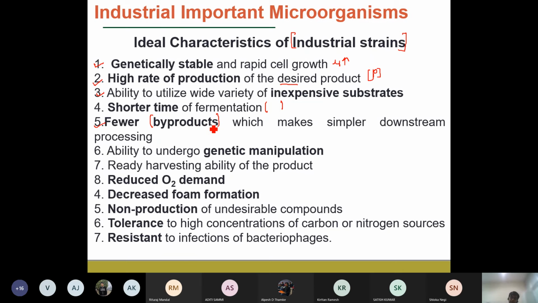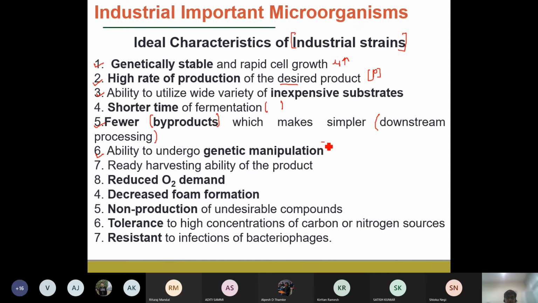If higher byproducts are generated, then the number of steps required in the downstream processing is going to increase. So that is going to add to the overall cost of the process. So we should have fewer byproducts generated during the fermentation step. And this point we also studied, the ability to undergo genetic manipulation.